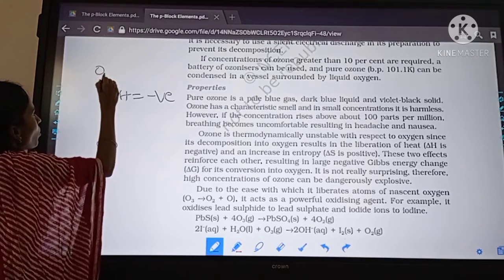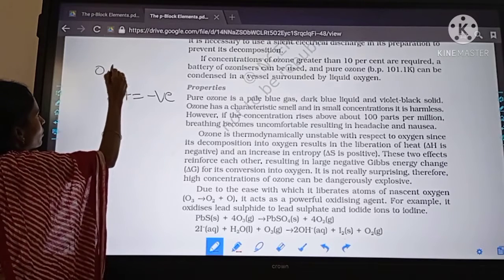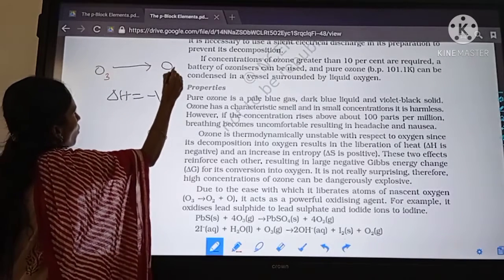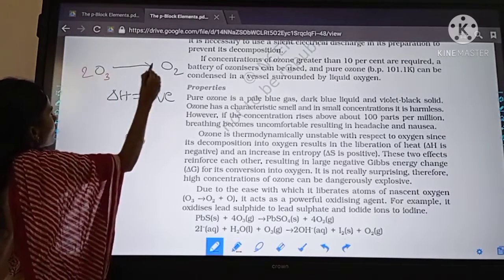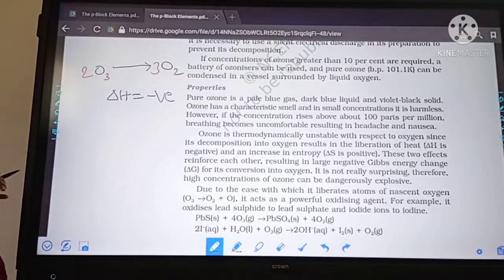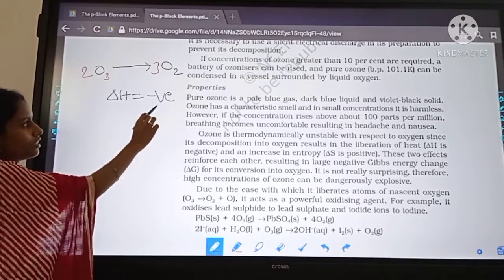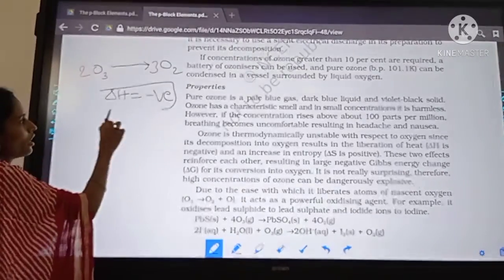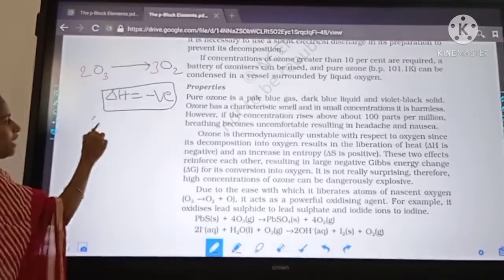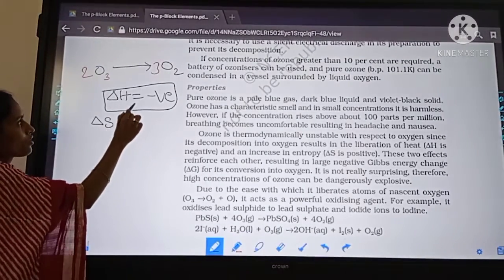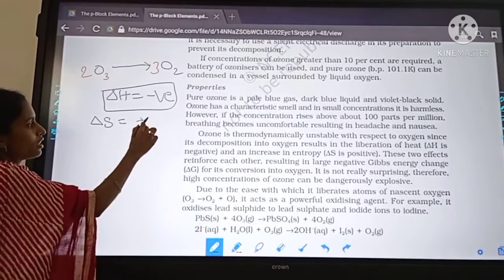This O3 is converted into O2, so this is 2 moles and this is 3 moles. Ozone readily decomposes to O2 gas by liberating heat energy, which means delta H is negative. And here delta S, the entropy of the reaction, increases, which means it is positive.